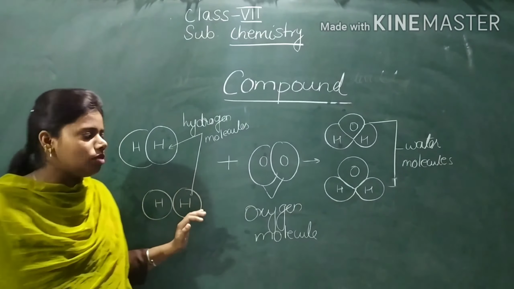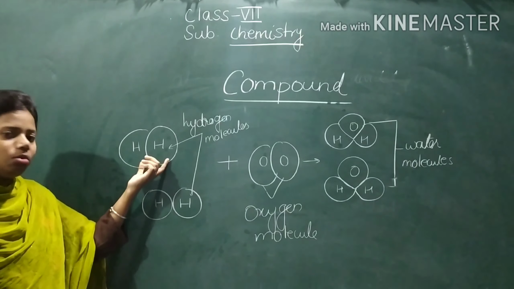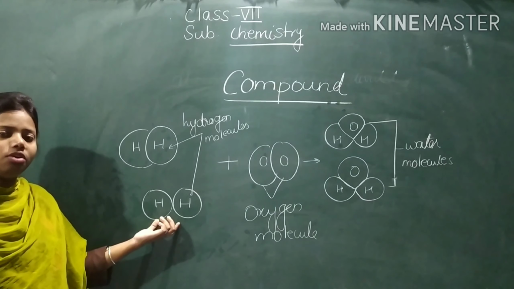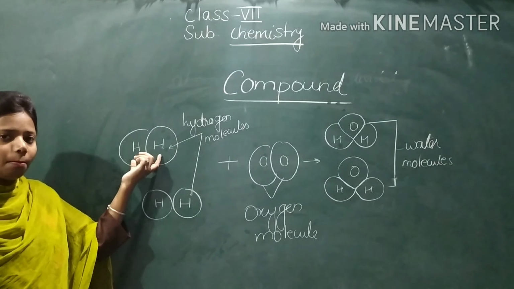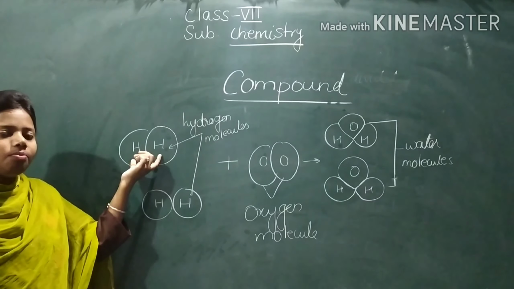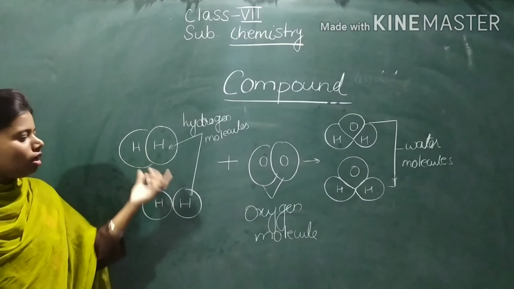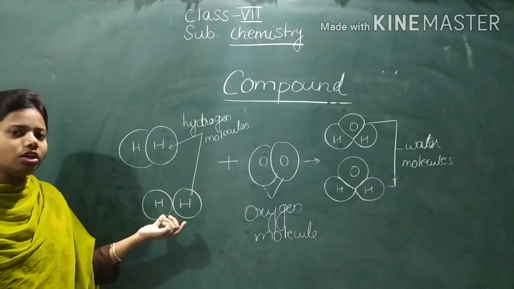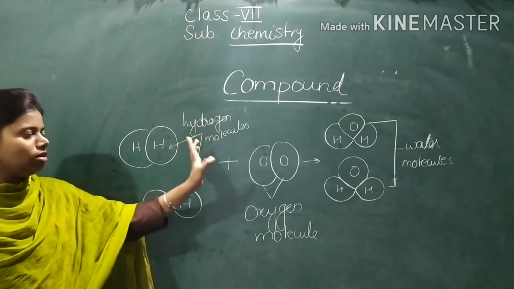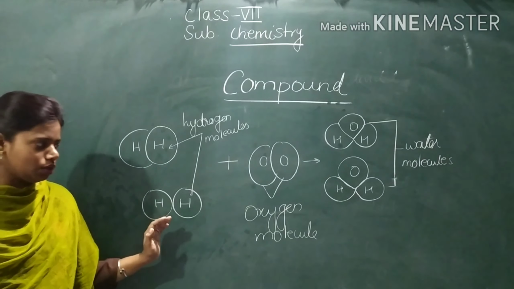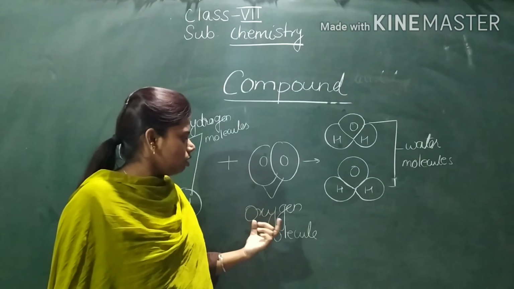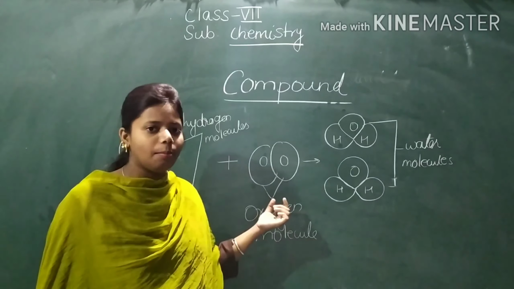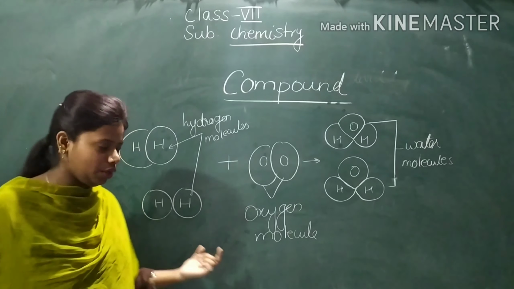Now see here, this is a hydrogen molecule. This is one molecule of hydrogen, this is the other molecule of hydrogen. When two atoms combine together, what will they form? They will form a molecule. There also, when two atoms combine together, they form a molecule. That is why they are hydrogen molecules. There are two hydrogen molecules and there is an oxygen molecule. The two atoms of oxygen are combined together to form an oxygen molecule.